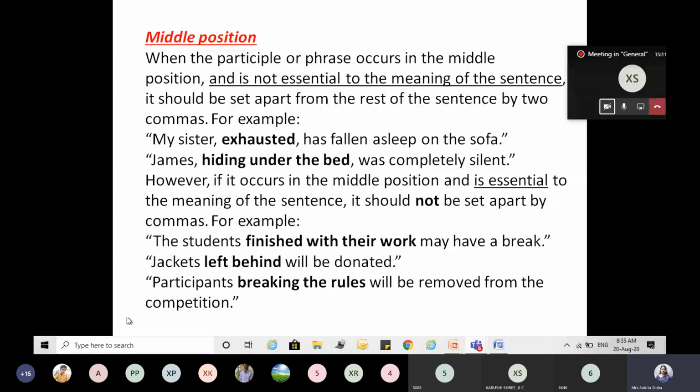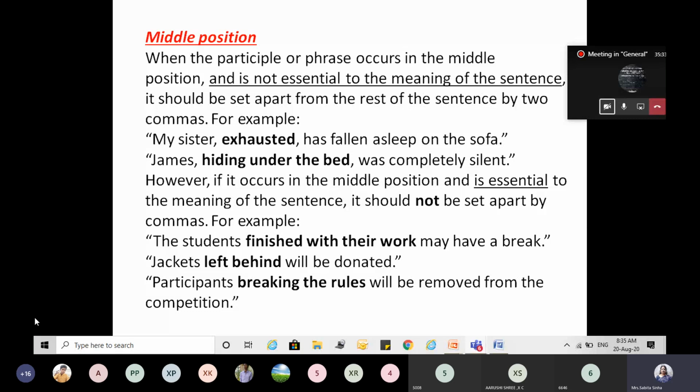If I say the students may take a break, is it clear which students have to take the break? No, ma'am. So it is important. The students finished with their work. That means the students who have finished their work.